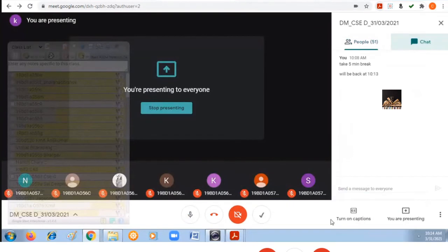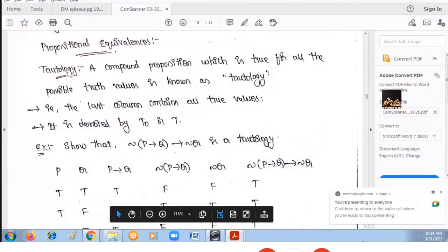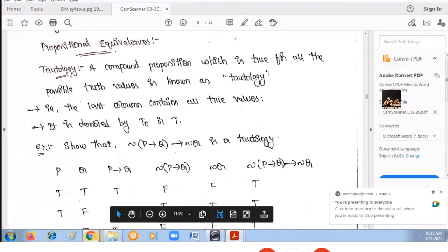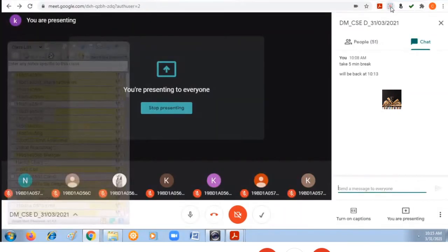So move on to the next topic: propositional equivalences. For propositional equivalence, we have two kinds. One is tautology and contradiction.